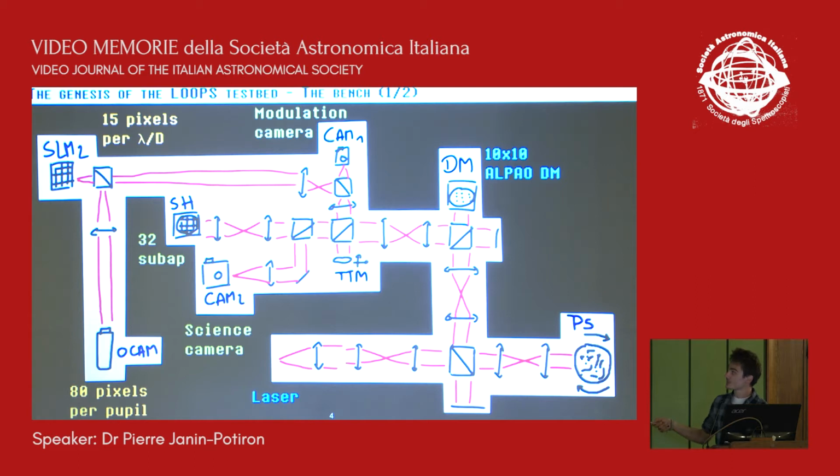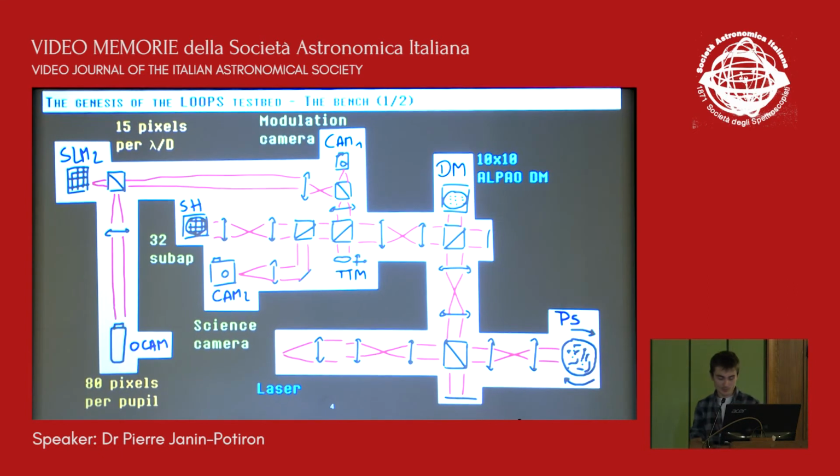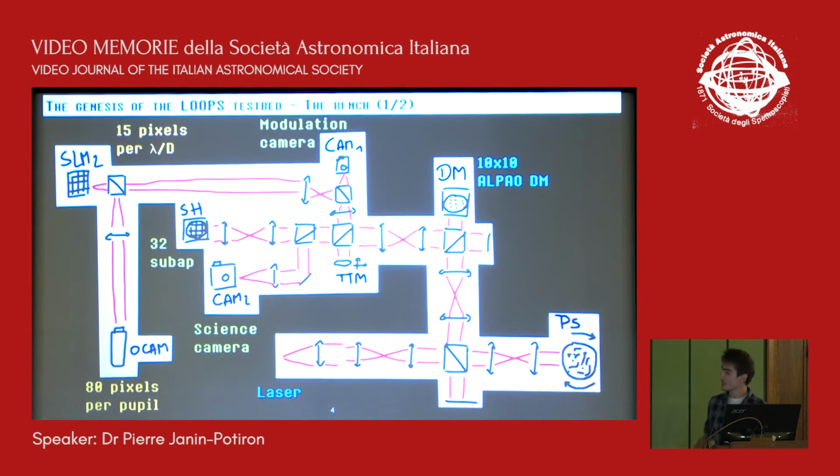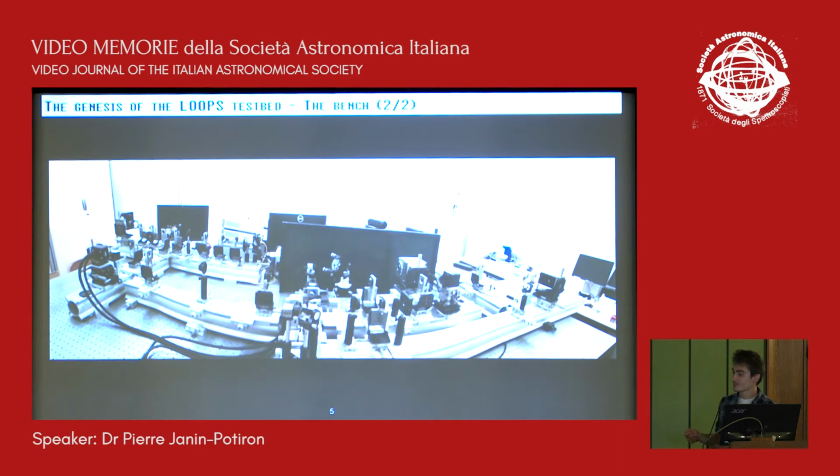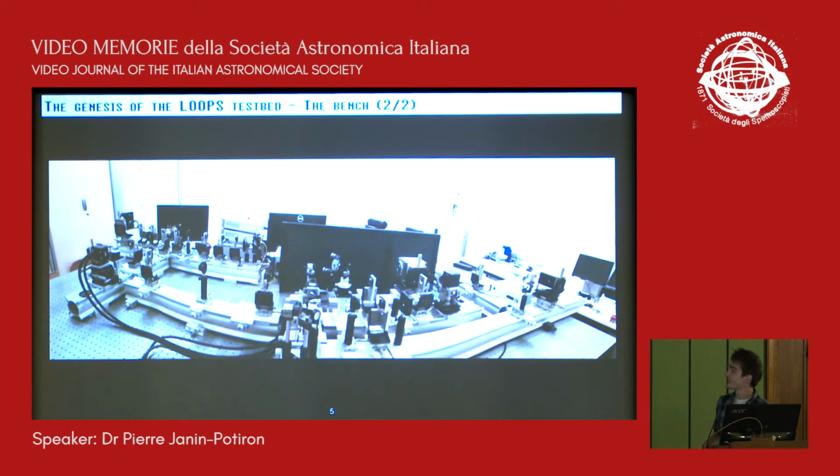And the most important thing we had, so this was the bench like it was 6 months ago. We had a spatial light modulator to produce any kind of phase filtering in the focal plane. So this SLM is put in the focal plane, and then we have the OCAM camera in the pupil plane to make the wavefront sensing in the pupil, sampled with 80 pixels. So that you can picture how the bench looks like, this is a picture of the bench, and you will see it in action.